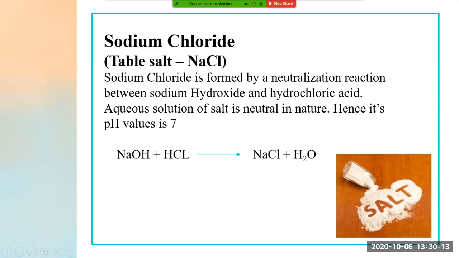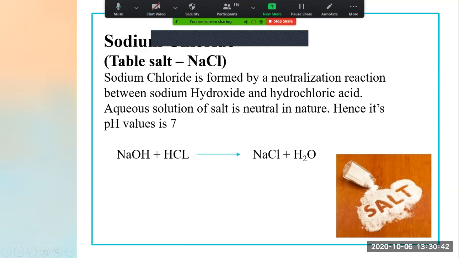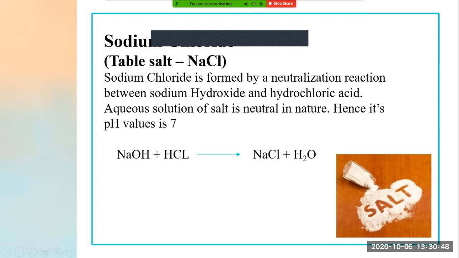Now see, the aqueous solution of salt is neutral in nature. In the pH scale also I have told you, when I take the aqueous solution, when I add NaCl to water in a test tube and put 2 to 3 drops of universal indicator in that, what color will I obtain if it is neutral in nature? Light green color. As I obtain light green color, it means that the aqueous solution of salt is neutral in nature. Hence, its pH value will be 7. Okay. Now, let's go to the next slide.